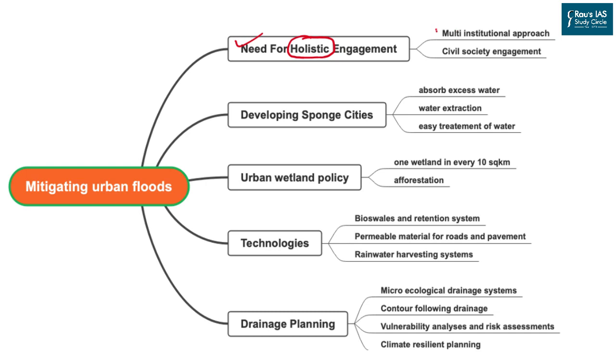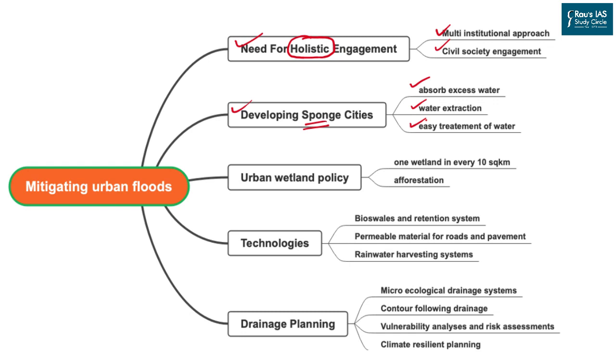This includes the multi-institutional approach where center, state as well as the local bodies should come together and make a comprehensive policy setup to control the urban flood. We also require civil society engagement as well as citizen-centric development. India also requires to develop sponge cities. Sponge cities here means cities which can soak water. This will help us in absorbing the excess water during the flood. It will also help us to extract the excess water in and around the street, and it will help us to treat this excess flood water for further use.